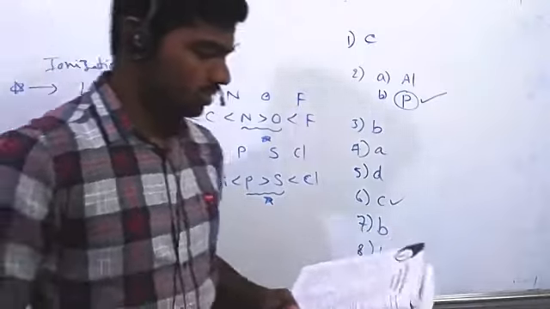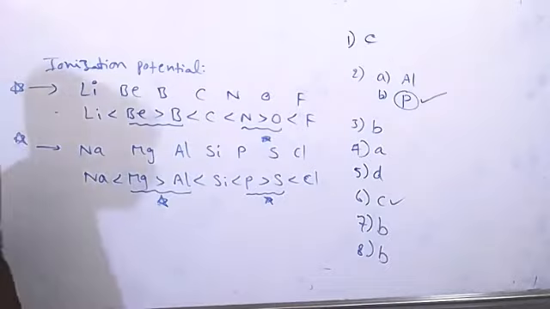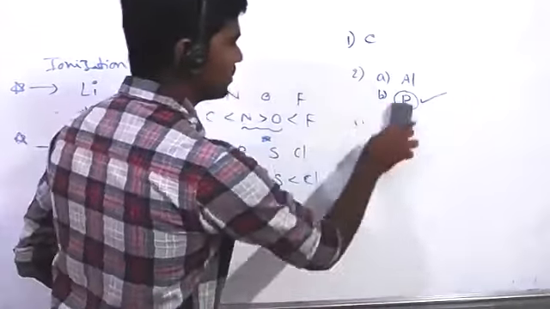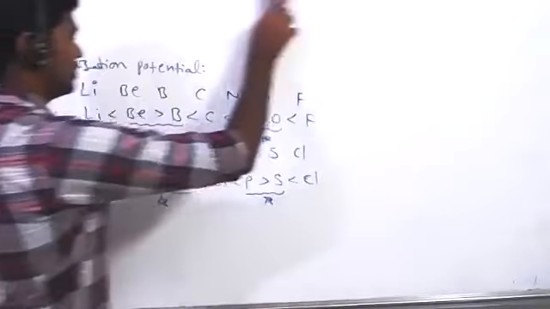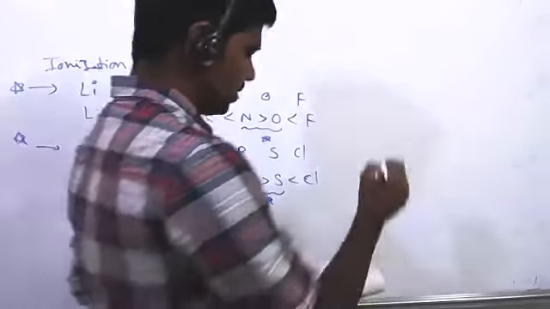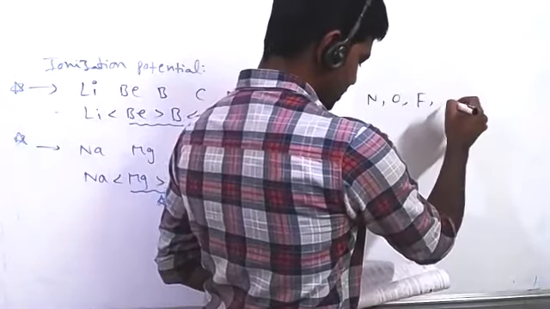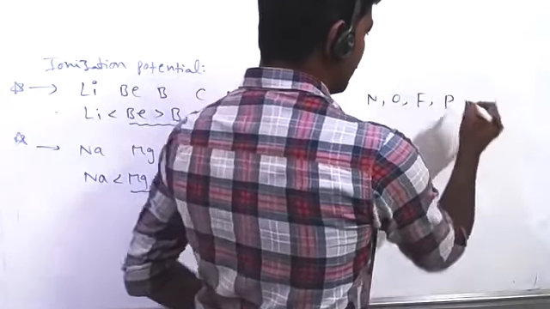Okay, next question number 10. Kushi. The correct order for the electronegativities of N, O, F, and P is: nitrogen, oxygen, fluorine, and phosphorus.